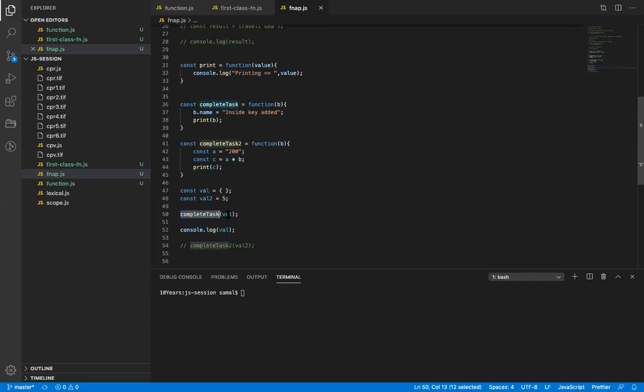Complete task is calling by val, and val is an empty object. So this b is received, and then there is one key attached to it, and that object is again passed to this print function, and it is printed. But what will be the value of val?